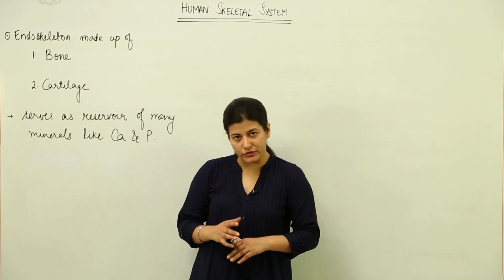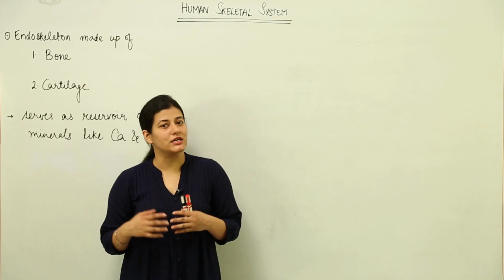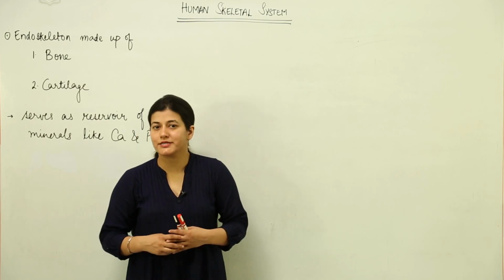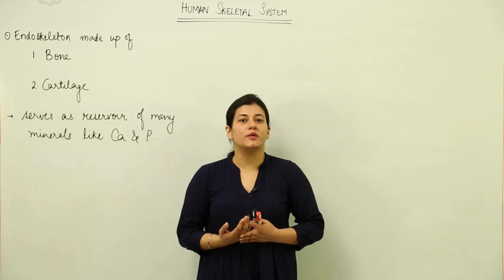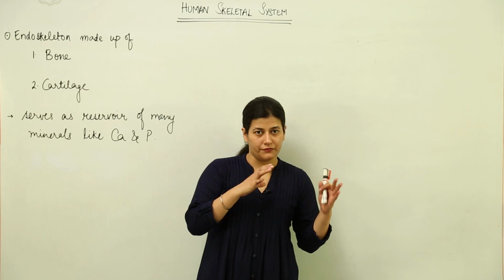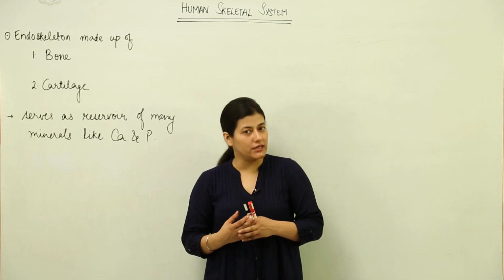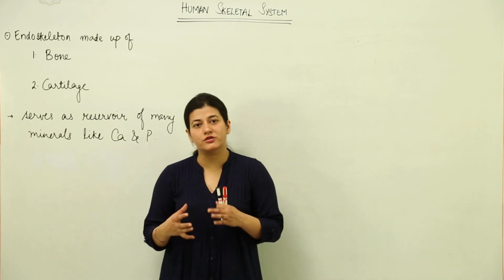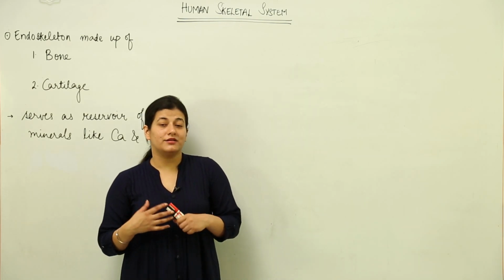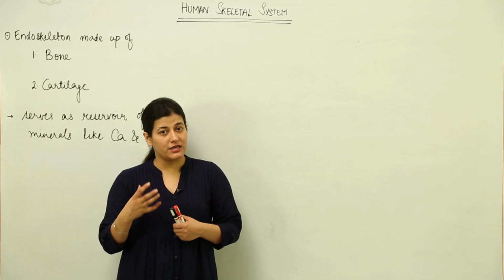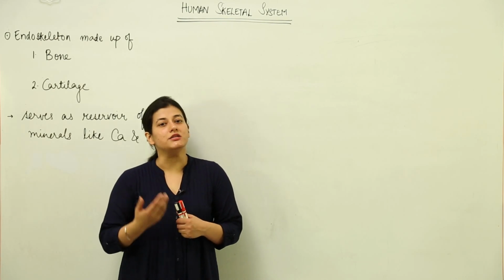When we are talking about locomotion in human beings, we discuss muscles. We have already discussed that. Now, the next vital component of the physiological process of locomotion happens to be the human skeletal system. That is, we are going to talk about our bones and cartilage. And the skeletal system plays a crucial role in bringing about any sort of movement.